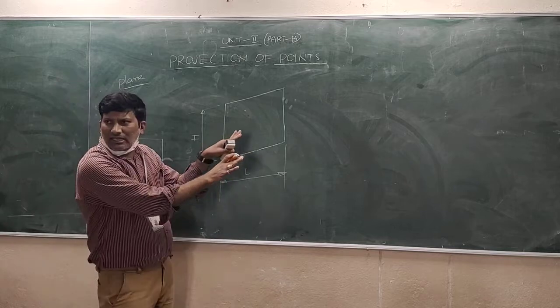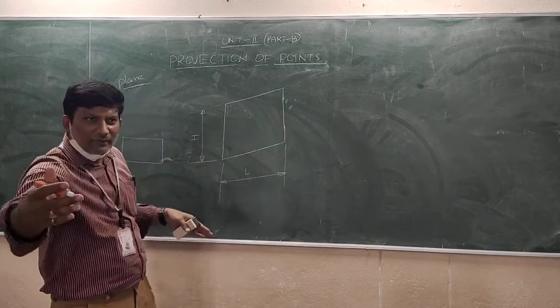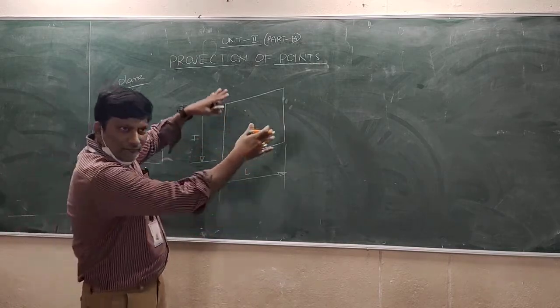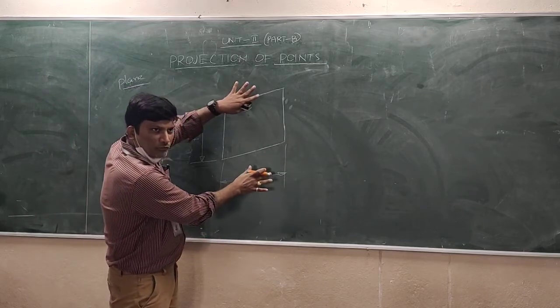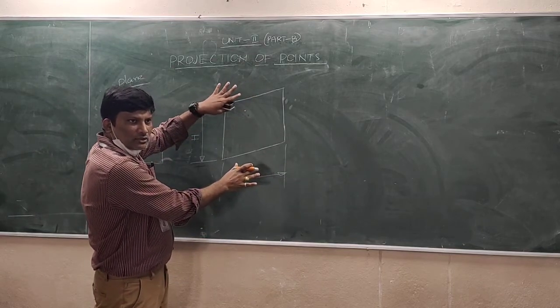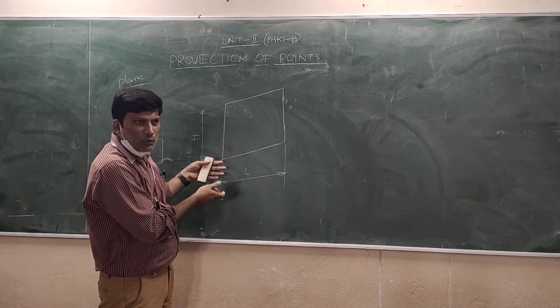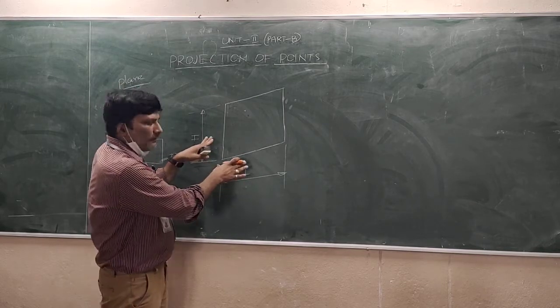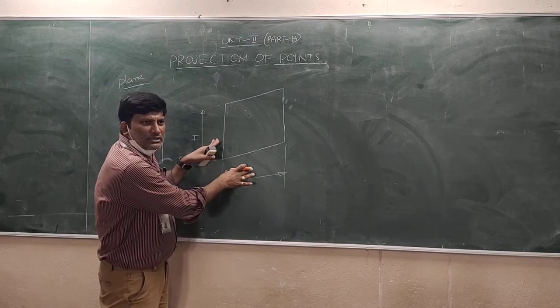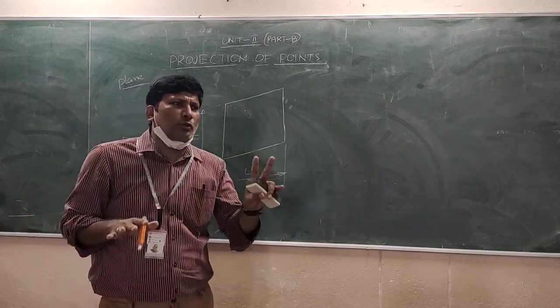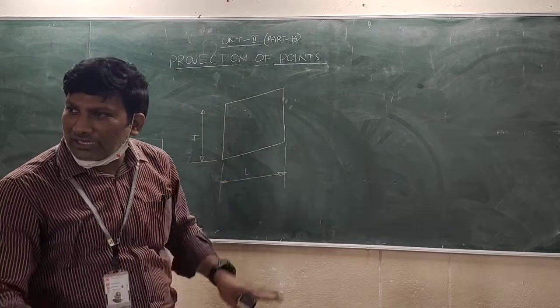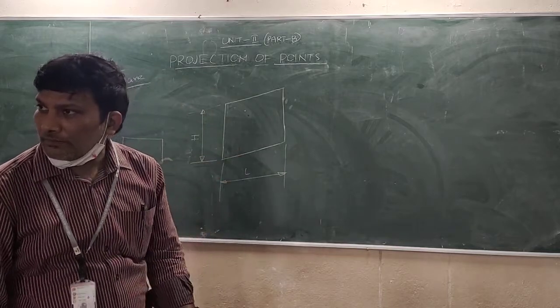So this is a vertical plane. Why? Because we are seeing from the front. It is a vertical wall, and on that there will be a board. When we are seeing from the front, obviously the view we can call the front view. But a plane consists of only two dimensions. So how many planes will be there? Two planes. One is the vertical plane, another one is the horizontal plane.